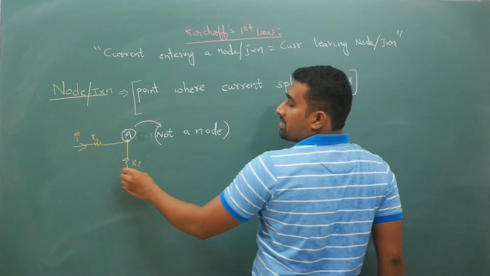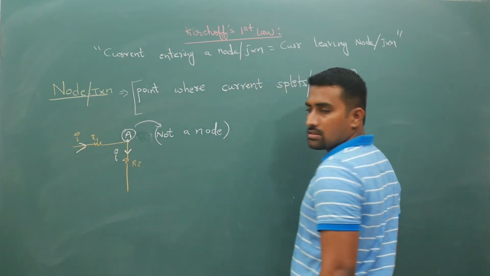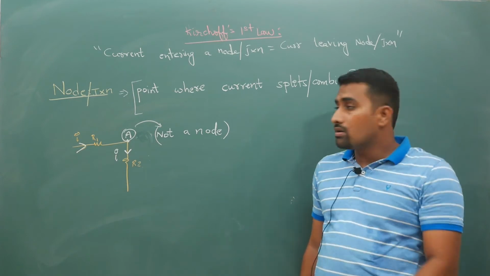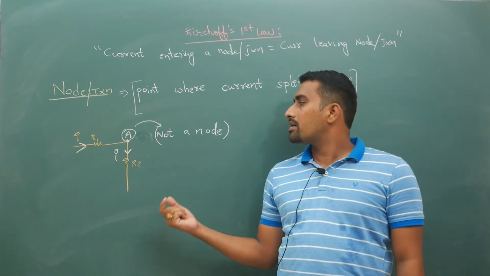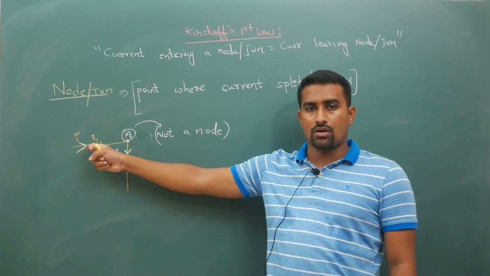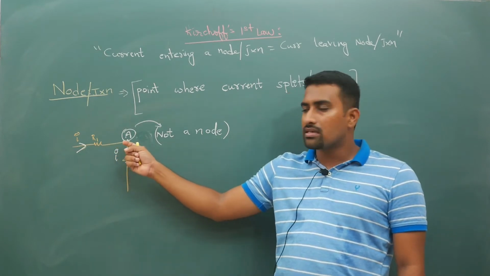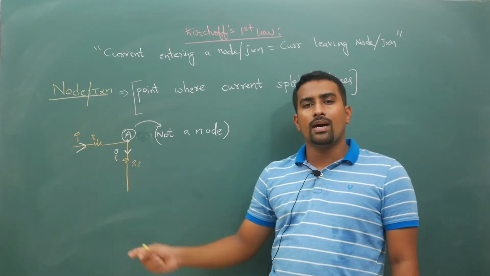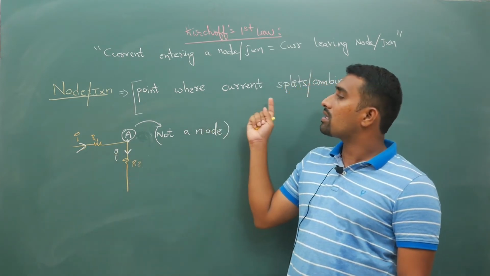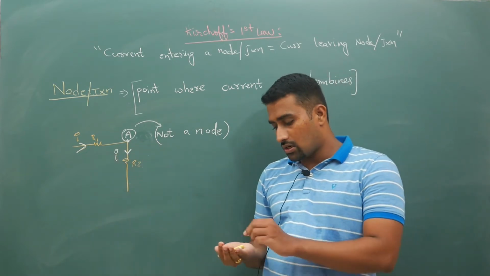Because the current just flows through; whatever electrons come in go through this wire, since the wire is only here. So how many electrons will enter? That many. Indirectly, conservation of charge is valid. At a node or junction, the current must split or combine. Here there is no splitting or combining, so this is not a node.